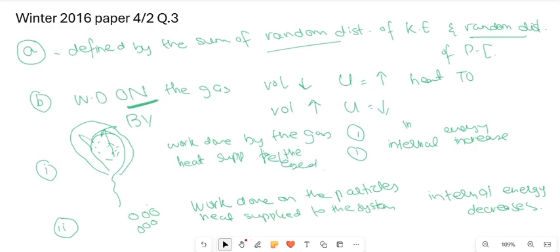So whenever you have to do this question, first you write down the things that you already know. Work done on the gas: the volume decreases, the internal energy increases, and heat is supplied to the system. In this one, heat is released from the system. And then you think of the scenario, and do not assume things like I did earlier. My bad, I just assumed that heat is supplied, which it is not. They haven't mentioned that heat is supplied. They're just saying that the balloon burst, so all of it escapes. So the heat is released from the system, and that is how you'll be able to do these questions.